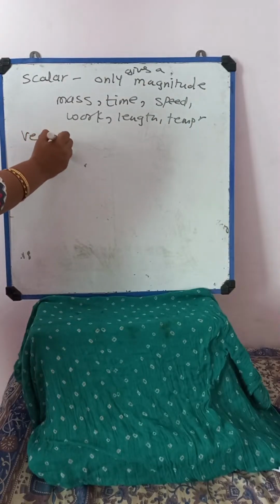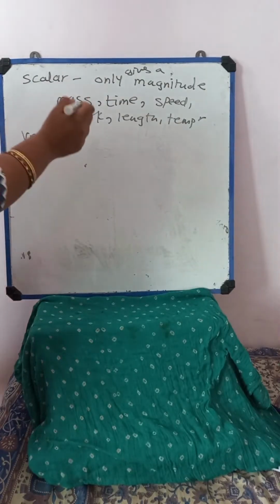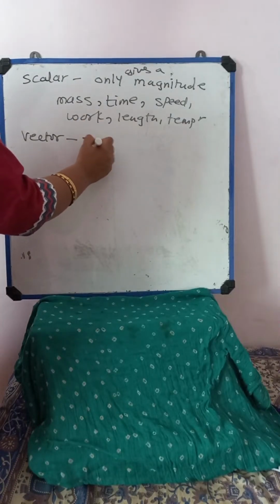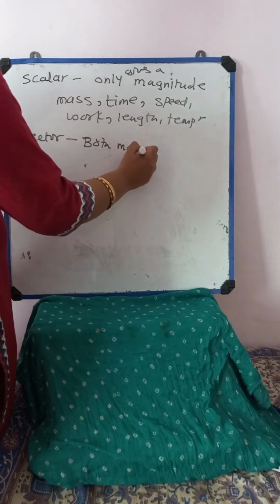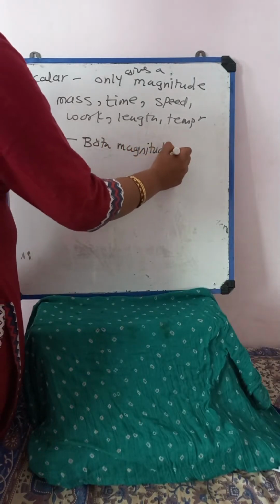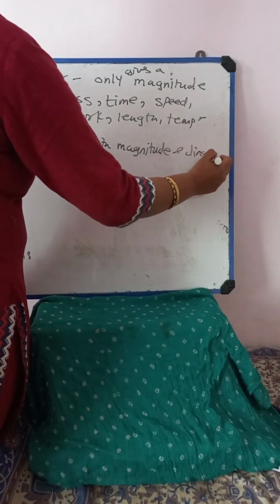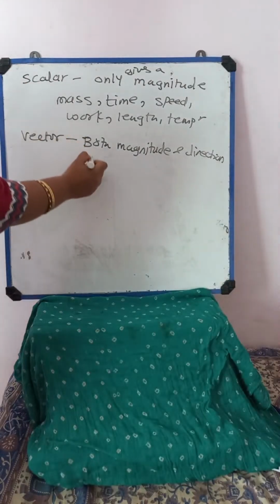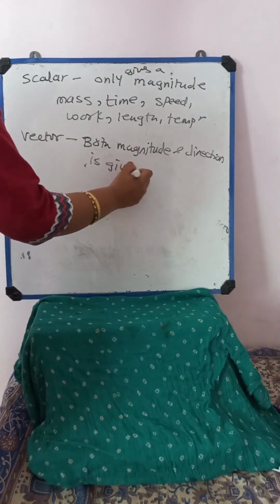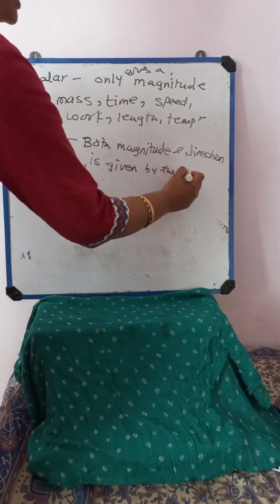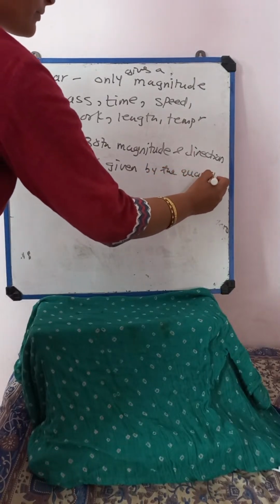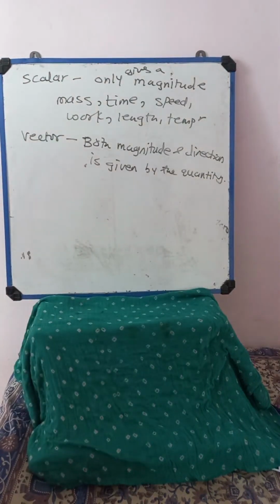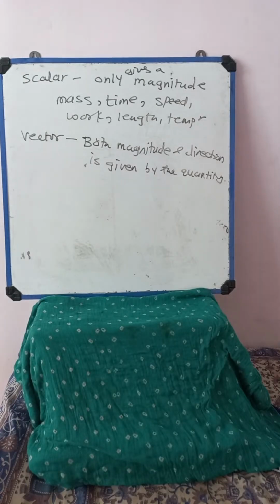And what do you mean by vector quantities? Vector quantities give both magnitude and direction. Both magnitude and direction are given by the physical quantity.